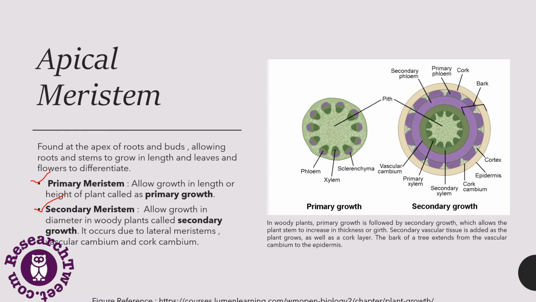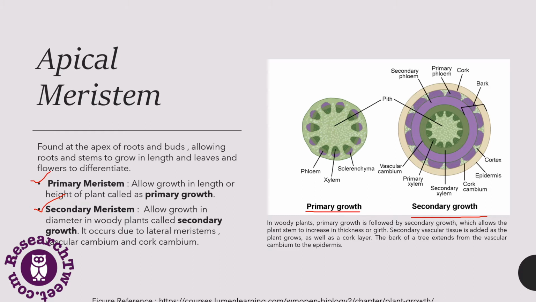So here is a figure which is depicting the primary growth and the secondary growth. Primary growth is what allows the growth in length, or the height, of a plant. When the plant increases in height, it leads to the primary growth, which is called the primary meristem.